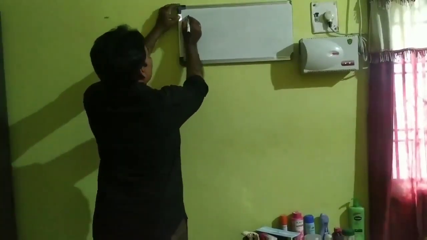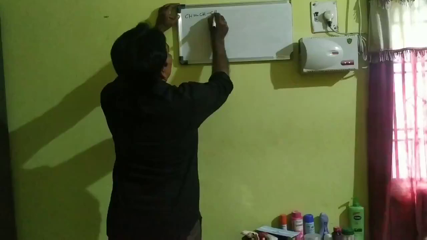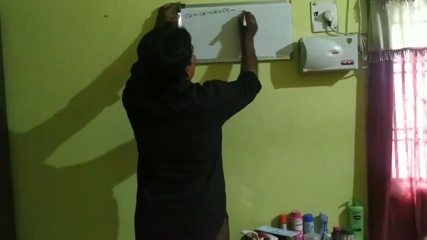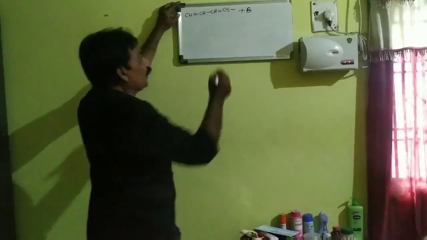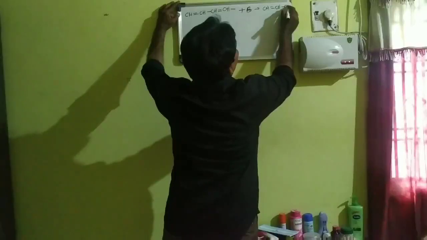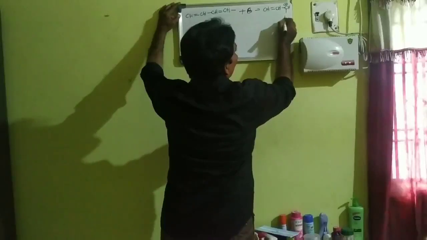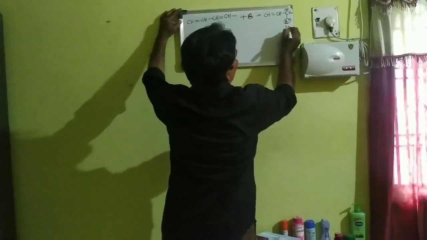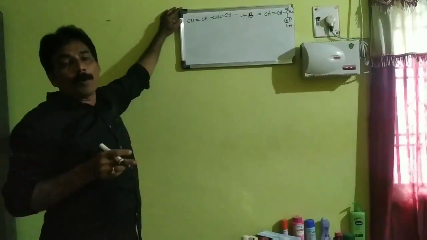The first one is acetylene, CH double bond CH single bond CH double bond CH, plus B, which means a Lewis base. It gives CH double bond CH single bond CH with a negative charge on the carbon, and B with a positive charge, then the double bond CH. This is one general example of polyacetylene.